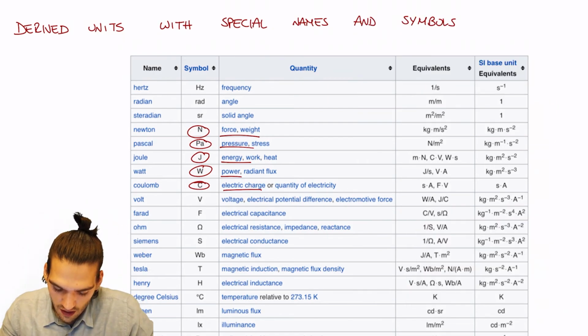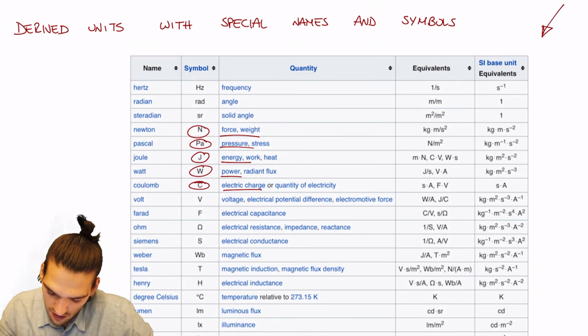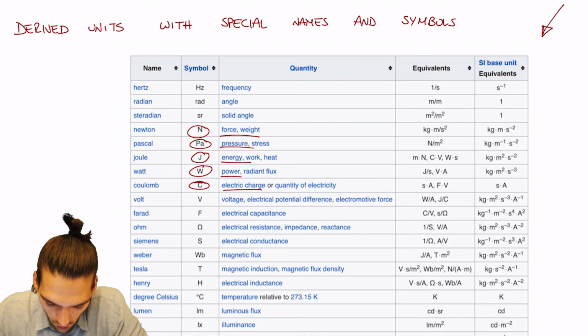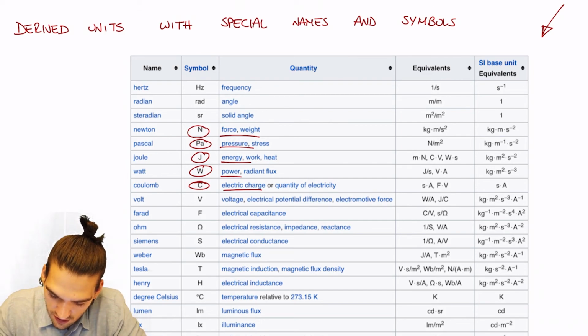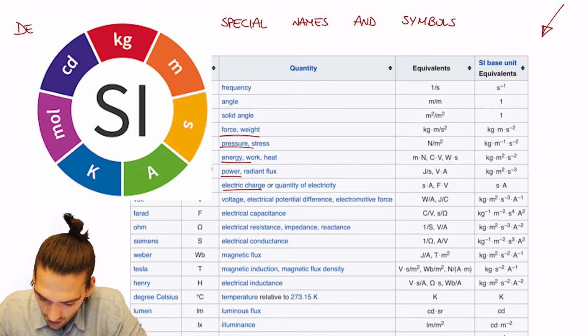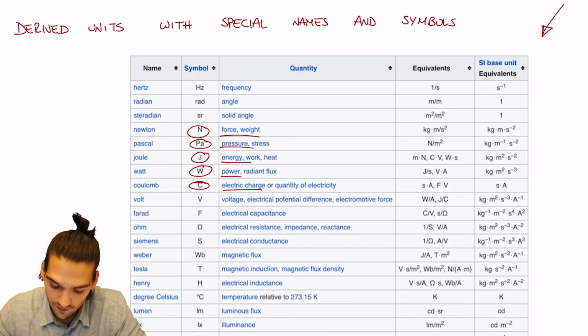So we can see that probably we'll use most of them during our lessons, and they are very important. But you can notice that you can always go back to the International System base unit, and we can always express them with those fundamental units. That's why they are called derived.